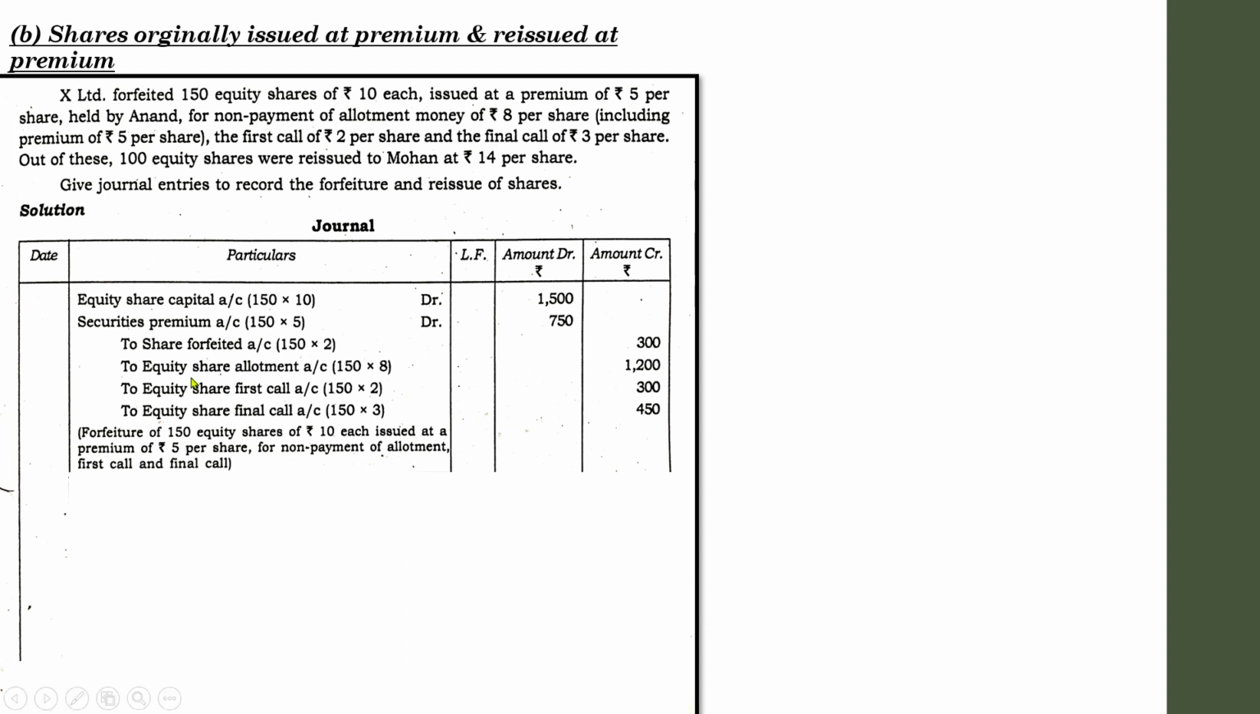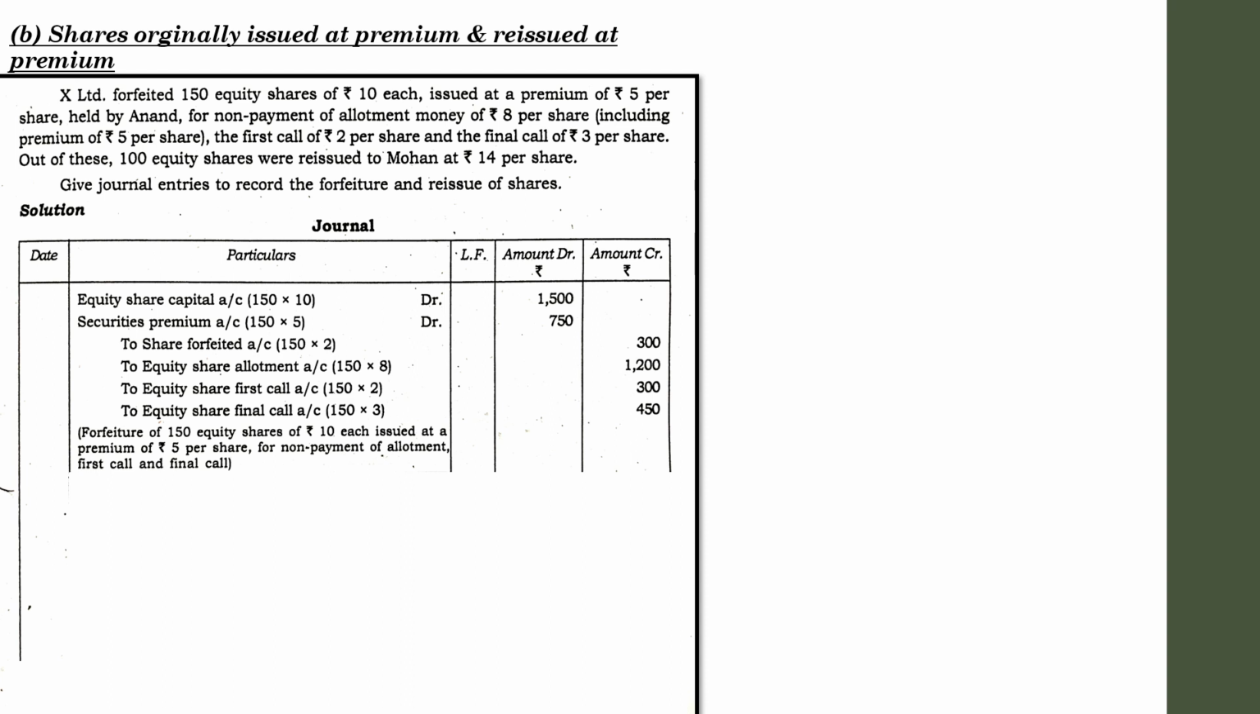So share forfeiture is 150 into 2, 300, and he didn't pay the allotment amount. Since we have considered the premium amount, here you have to show the total amount of allotment, that is allotment amount plus premium. So 150 into 8, 1200. Next, first call is rupees 2, 150 into 2, 300, and finally the final call is 3, 150 into 3, 450. Forfeiture of 150 equity shares of rupees 10 each issued at a premium of rupees 5 per share for non-payment of allotment, first call and final call.